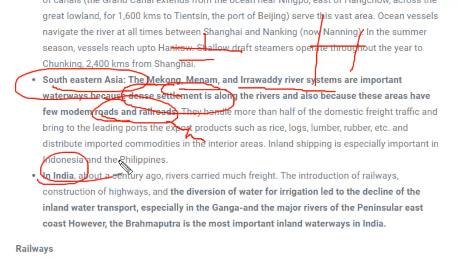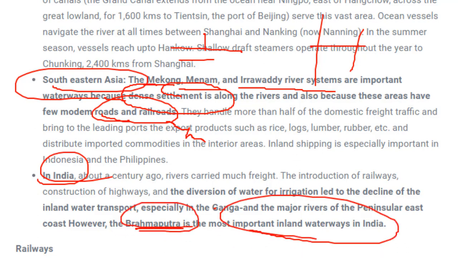And in India we have the Ganga and many other rivers like the Brahmaputra. We have many rivers, but the Brahmaputra is a very important river which plays a role as an inland waterway for India.